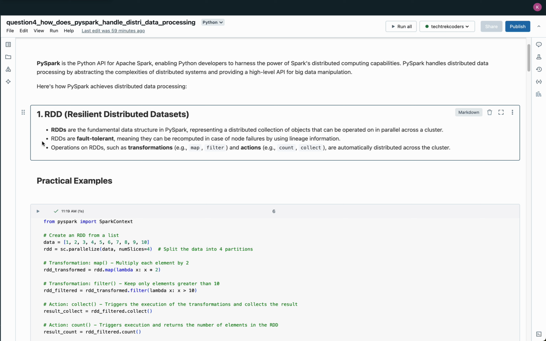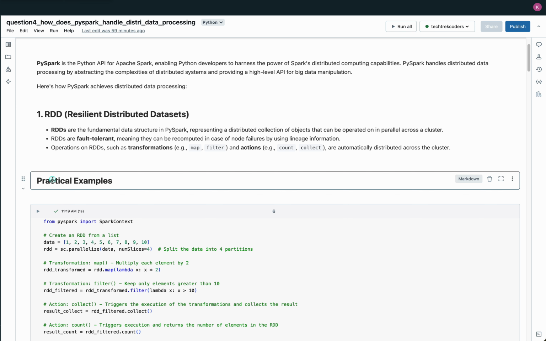RDDs support two main operations: transformations like map and filter, which define how data is processed, and actions like count and collect, which trigger actual computation. Both types of operations are distributed across the cluster, enabling PySpark to efficiently handle large-scale data processing.